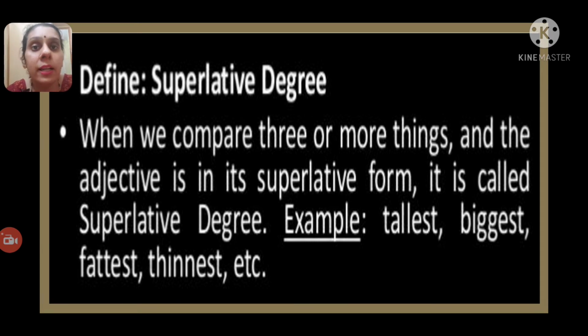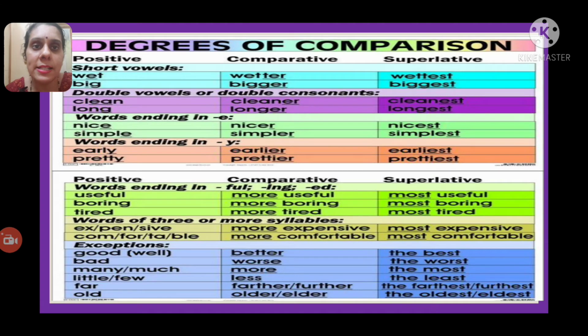In the positive degree, you won't compare. You will be talking only about one person or thing. In the comparative degree, you will be talking about two persons or things and you will change its form. Whereas in the superlative degree, you will compare three or more things and the adjective should be in superlative form. Understood? So now let us see how you will change these degrees of comparison.